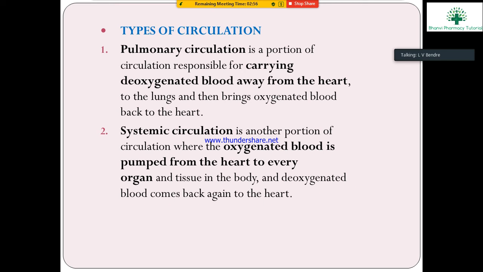Blood is pumped to every part of the tissues in the body. After the oxygenated blood goes into the cells, the deoxygenated blood comes back to the heart.